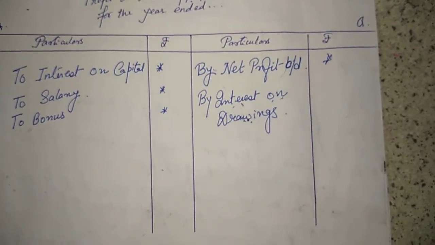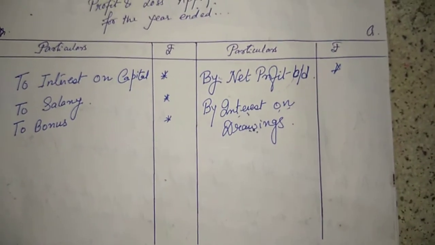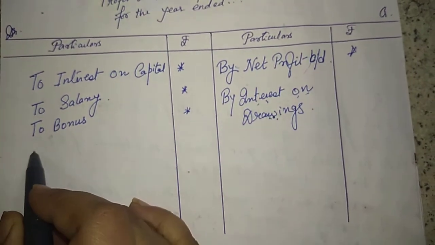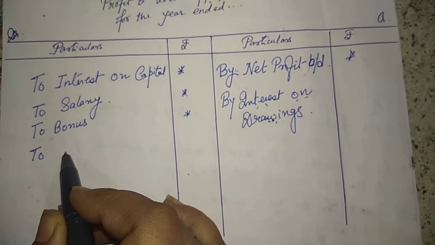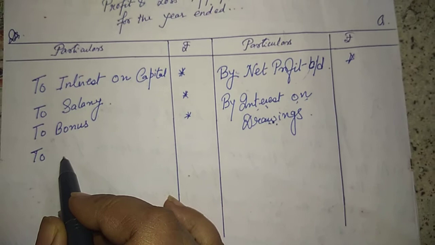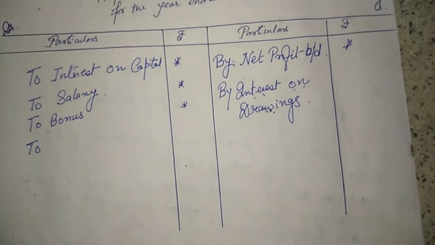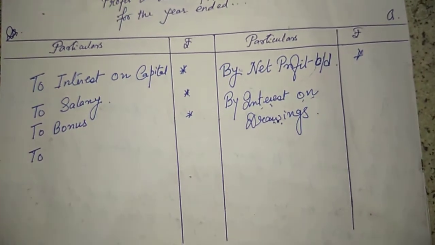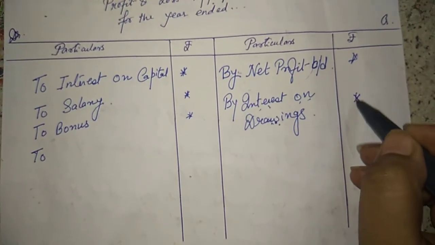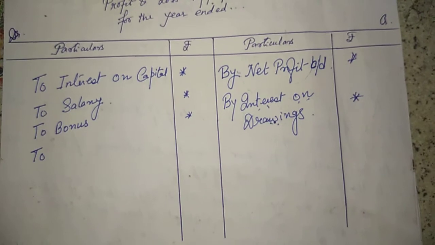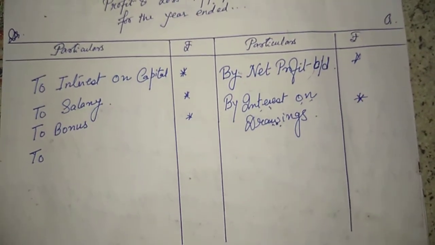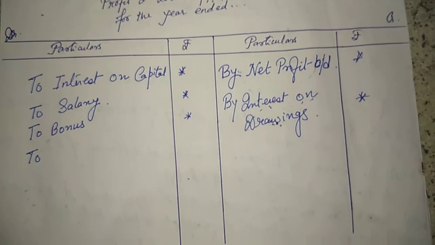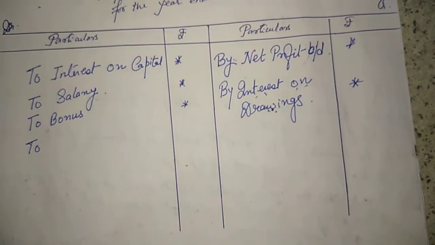Achha, one more item could be there: if partners have given any loan to the firm as an outsider. Interest on loan, many times we show it in the profit and loss account instead of profit and loss appropriation. I am leaving the discussion of interest on loan for now. I am keeping it apart because different books have different ways of treating interest on partners' loan.